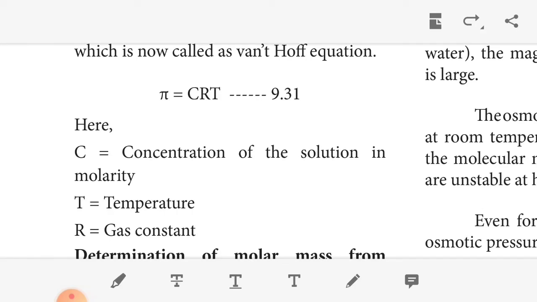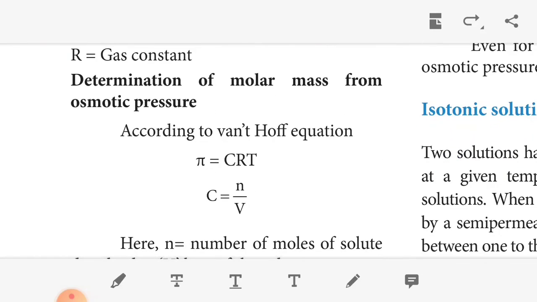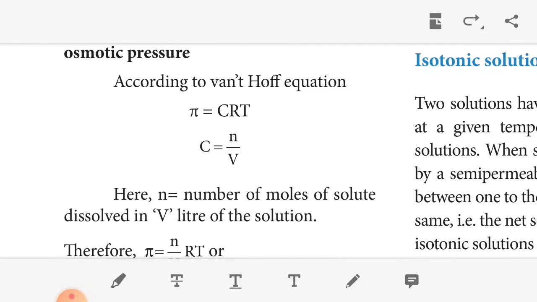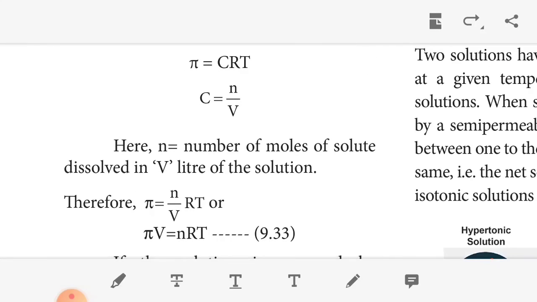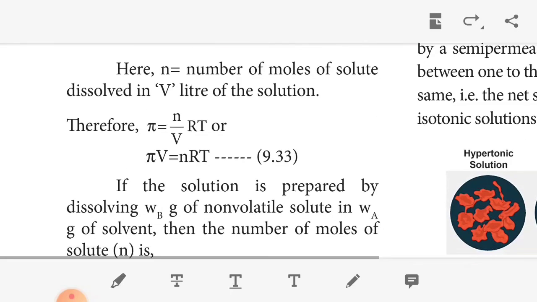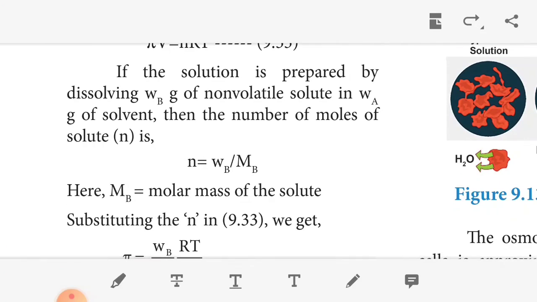Okay, so now the determination of molar mass from osmotic pressure, according to the Van't Hoff equation: π = CRT, C = n/V. Do you know what n is? n is the number of moles of solute, V is the volume of the solution in liters. Therefore π = (n/V)RT. So we can write πV = nRT. If the solution is prepared by dissolving a non-volatile solute in the solvent, the number of moles n = WB/MB, where MB is the molar mass of the solute. So this is osmotic pressure.